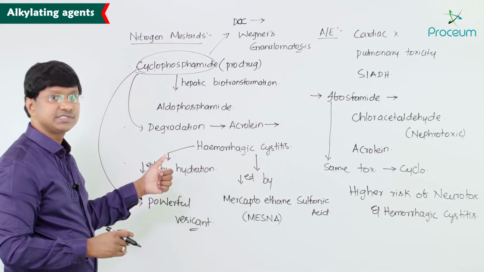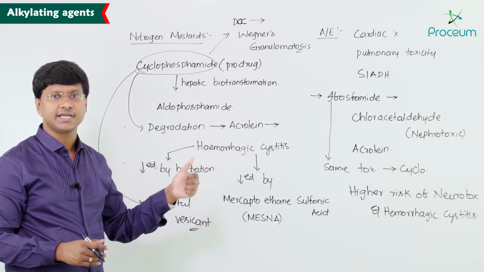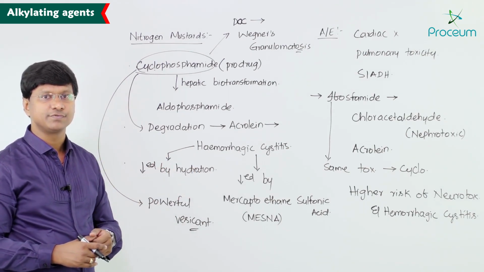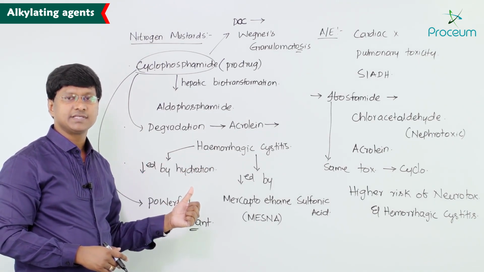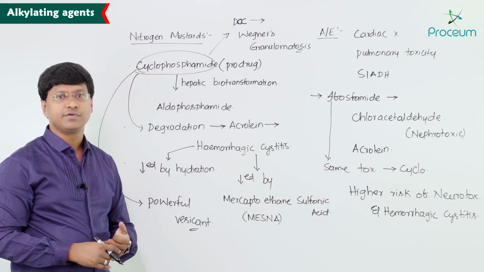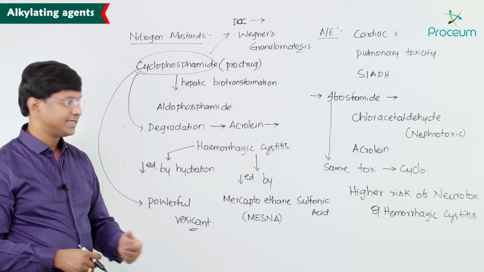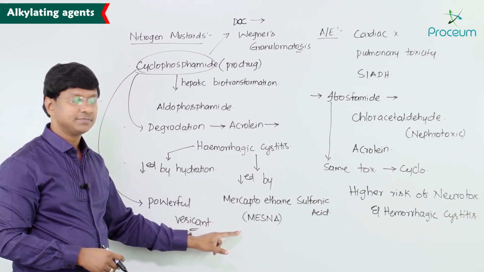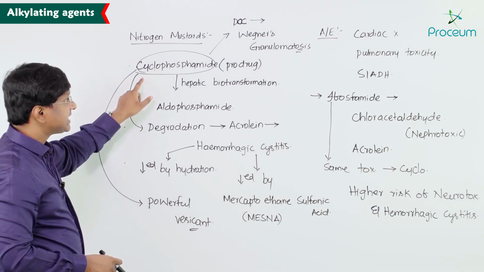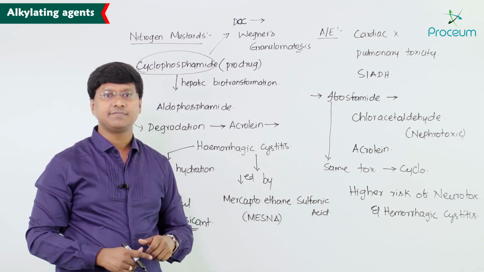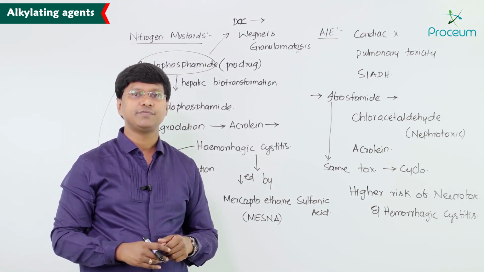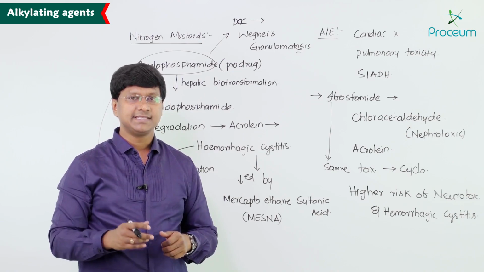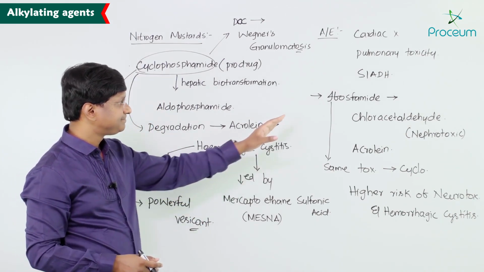And this hemorrhagic cystitis is the characteristic adverse effect of cyclophosphamide. This adverse effect can be decreased by vigorous hydration and by the use of mercaptoethane sulfonic acid, which is nothing but MESNA. Next, the other adverse effects of cyclophosphamide include cardiac dysfunction, pulmonary toxicity and syndrome of inappropriate antidiuretic hormone, that is SIADH.